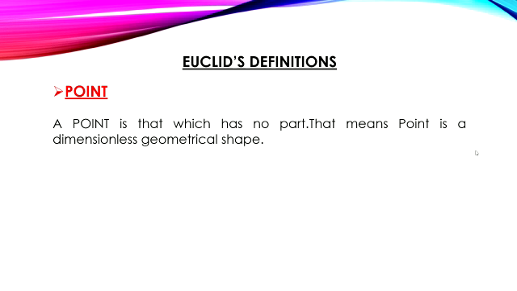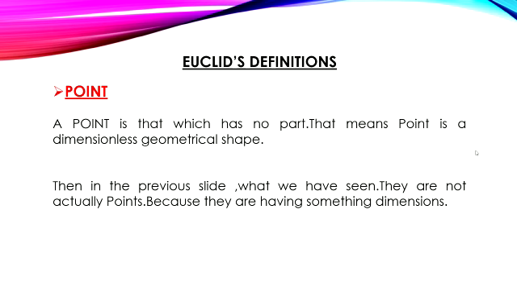Euclid defined that a point is that which has no part. That means a point is a dimensionless geometrical shape. That means a point does not have any breadth, any length, and any height. Then the ones in the previous slide are not actually points because they have dimensions.